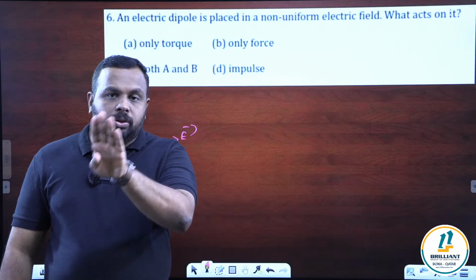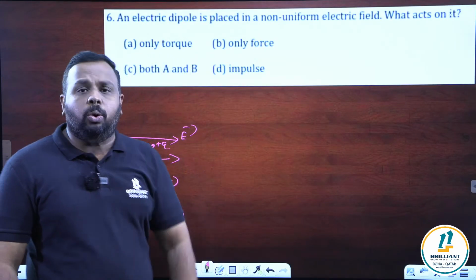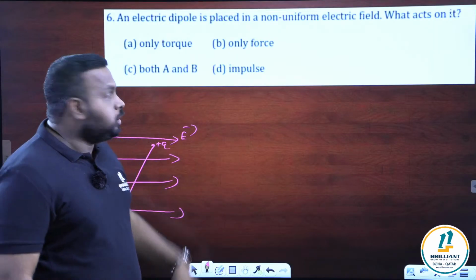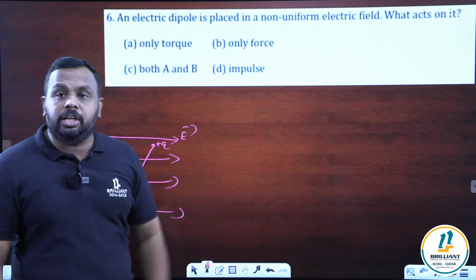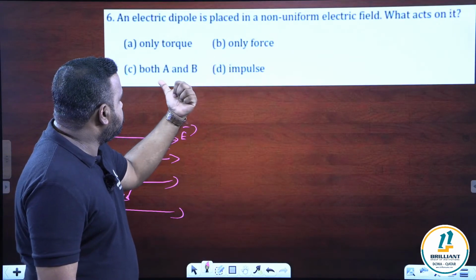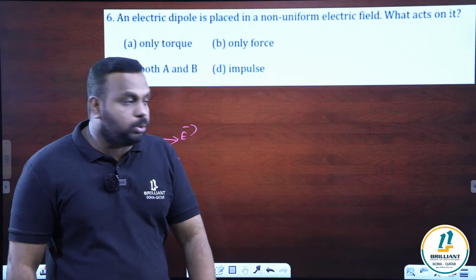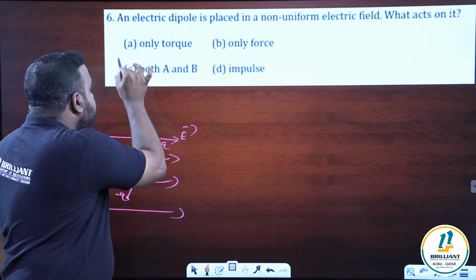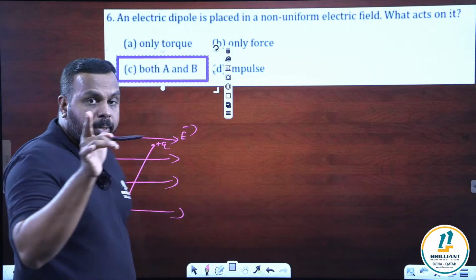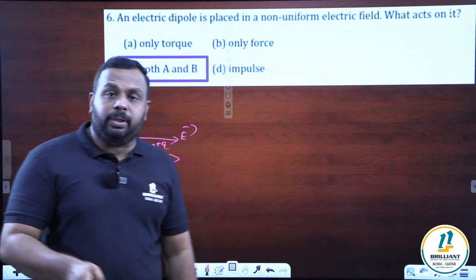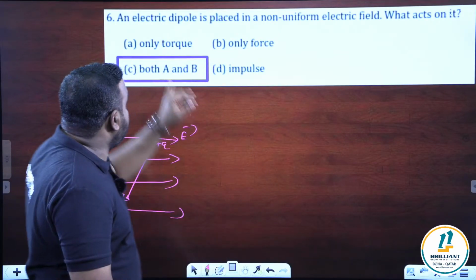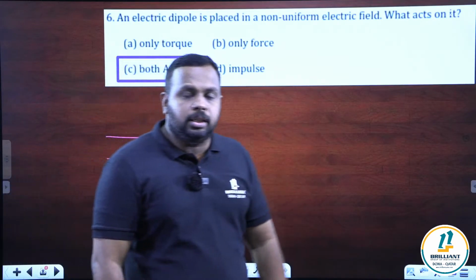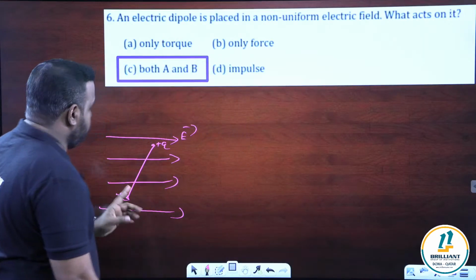If the electric field is non-uniform, you can note that the dipole will experience both a net force and a torque. So you can look at the options. Option A is only torque, option B is only force, option C is both A and B. So what is the answer? The answer is both A and B. It will experience both. But please be careful. Please read the question carefully. If it is a uniform electric field, the answer will be only torque. Non-uniform electric field, it will experience both force and torque. I think it's clear. So I'm going to the next.